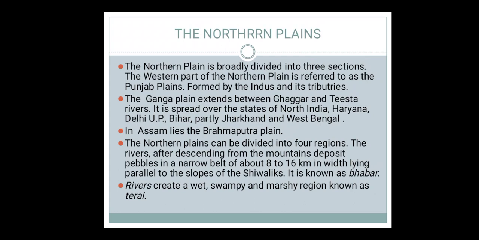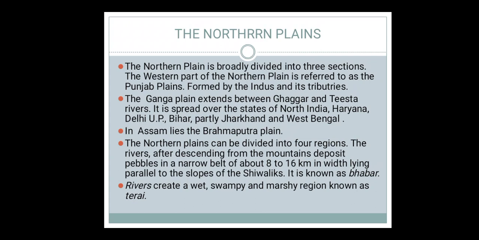The northern plains can be divided into four regions. The river, after descending from the mountains, deposits pebbles in a narrow belt of 8 to 16 kilometers in width. It is parallel to the slope of the Shivaliks. It is known as Bhabhar. So here the question will be: define Bhabhar. So the answer will be from here.